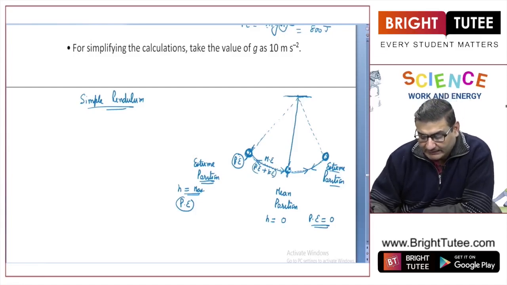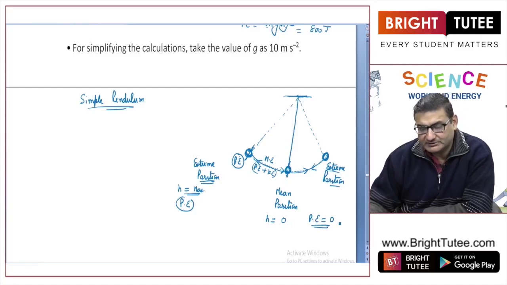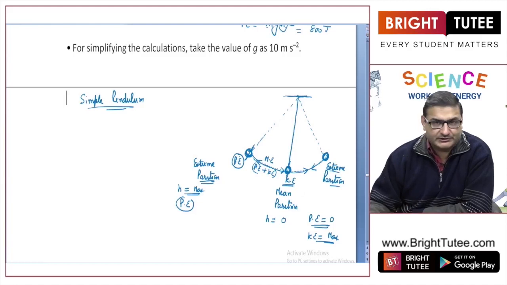The moment it reaches the mean position, now the height becomes 0. That means there is no potential energy in the ball. Which type of energy will it have? It will have kinetic energy only. So it will have kinetic energy at the mean position.